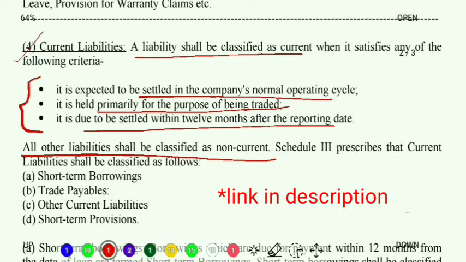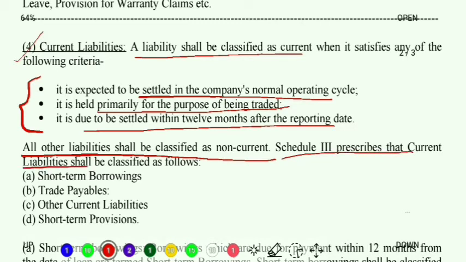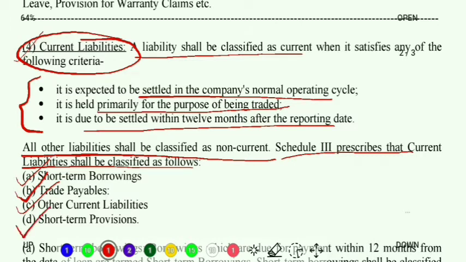We have done that. Now Schedule 3 prescribes that current liabilities shall be classified as follows. That means this major heading has 4 subheadings. Clear? First subheading is short-term borrowings, then trade payables, then other current liabilities and short-term provisions. Clear? Now in today's lecture we are only going to learn about the first 2 subheadings. The remaining 2 subheadings, that is subheading C and subheading D, will be covered in our next video. Clear? So let's quickly learn about short-term borrowings.